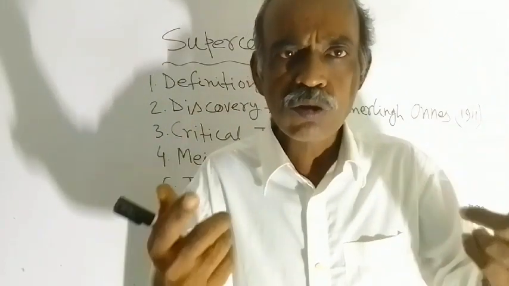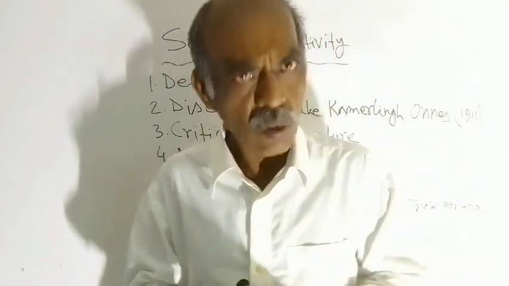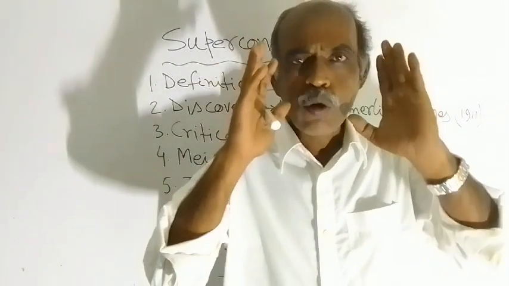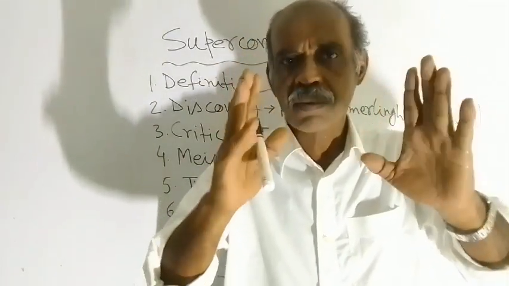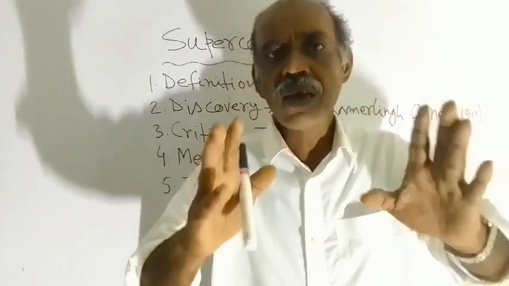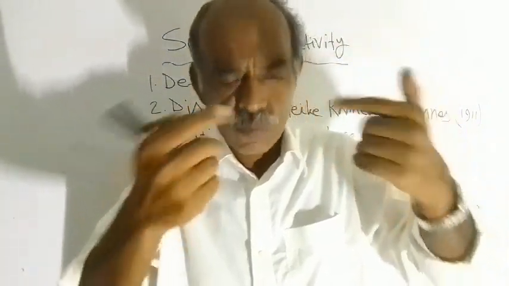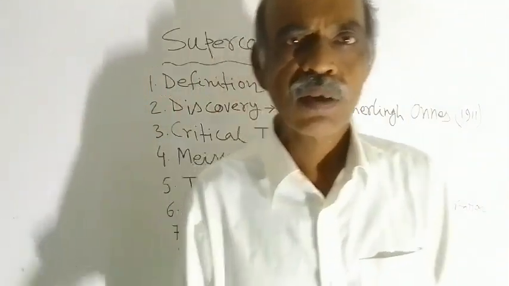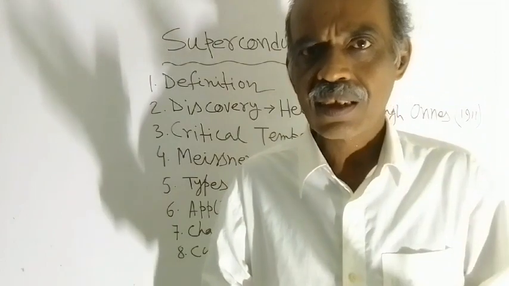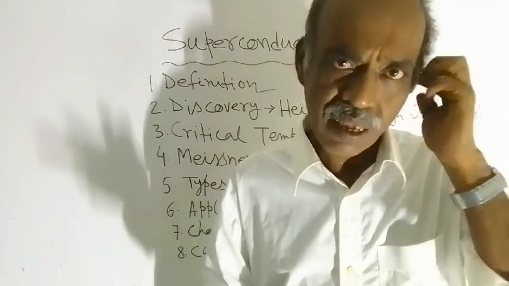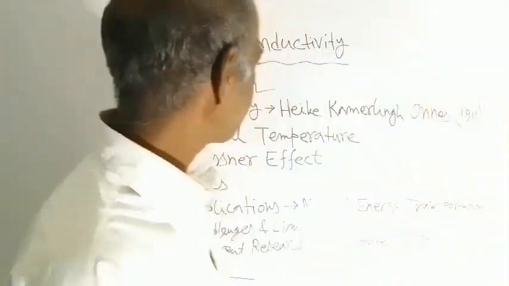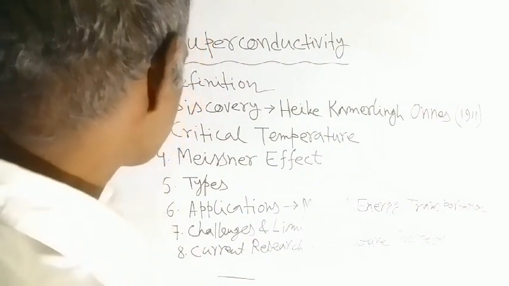I am talking about superconducting materials. So below the critical temperature, superconducting materials expel the magnetic flux from their interior, and that effect is known as the Meissner effect.